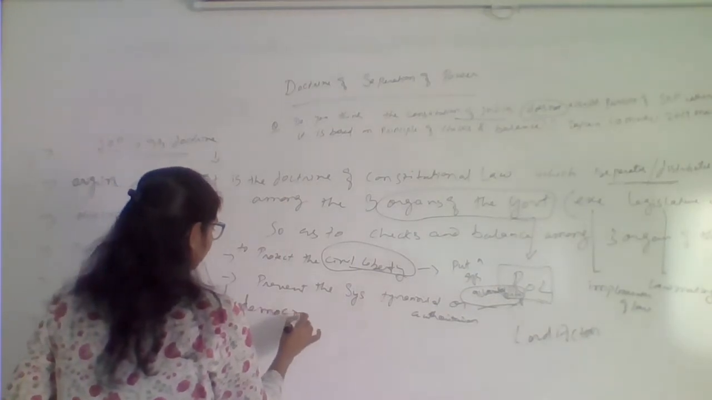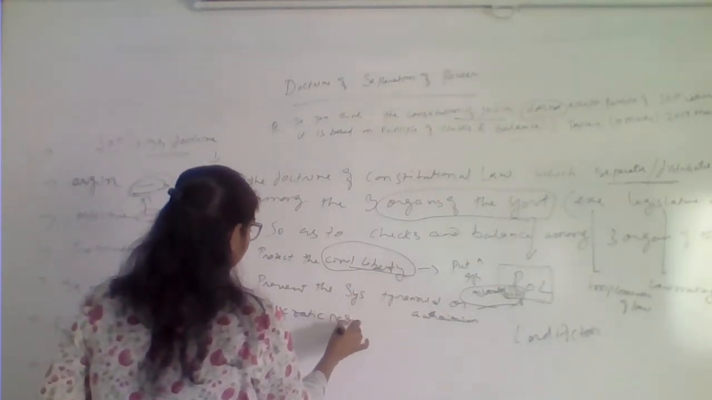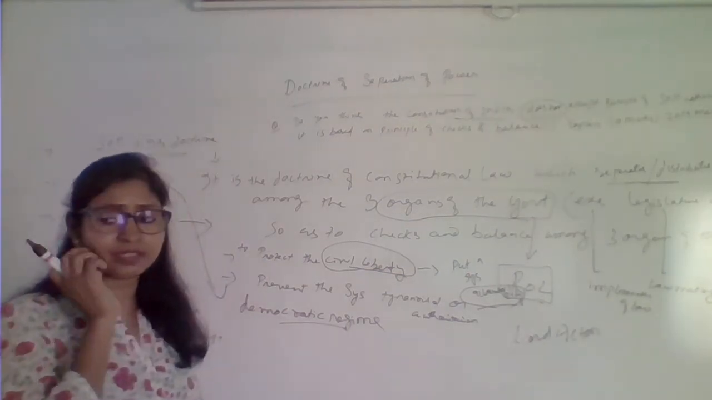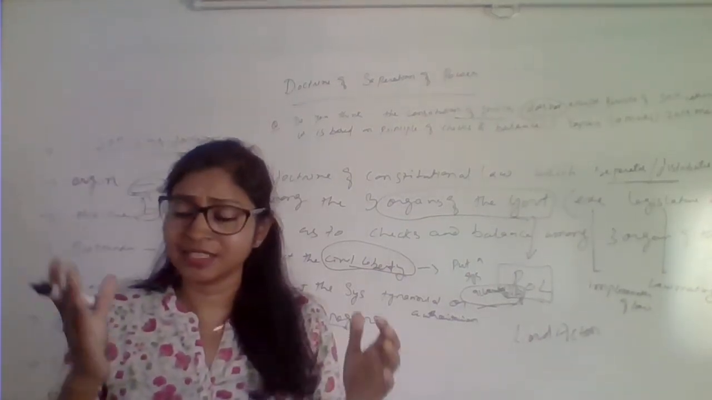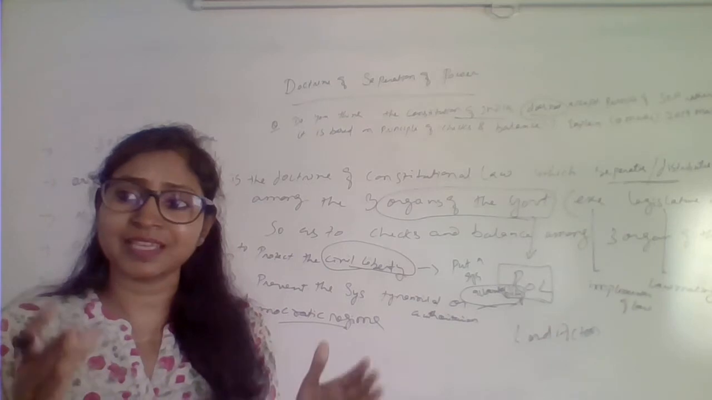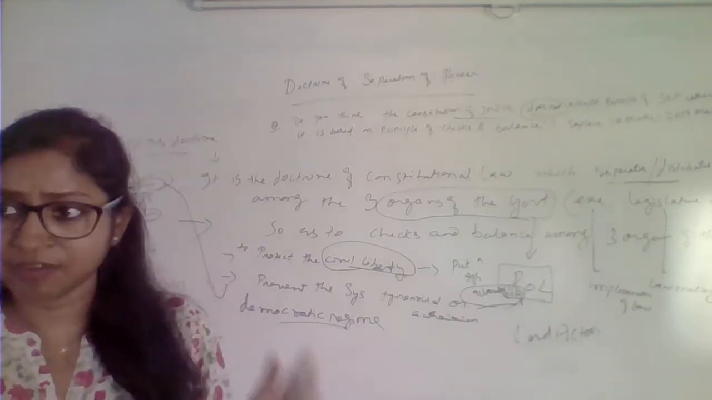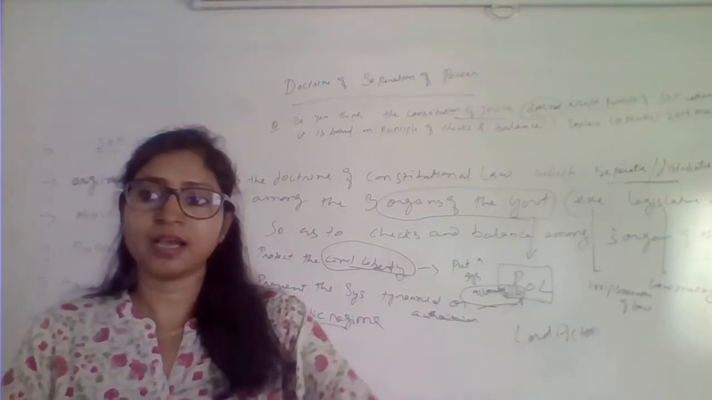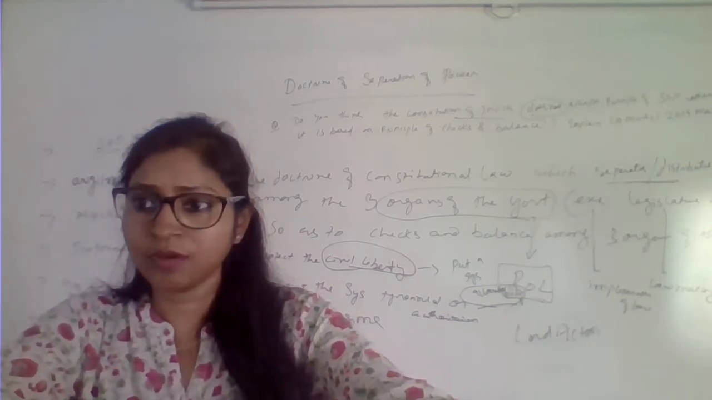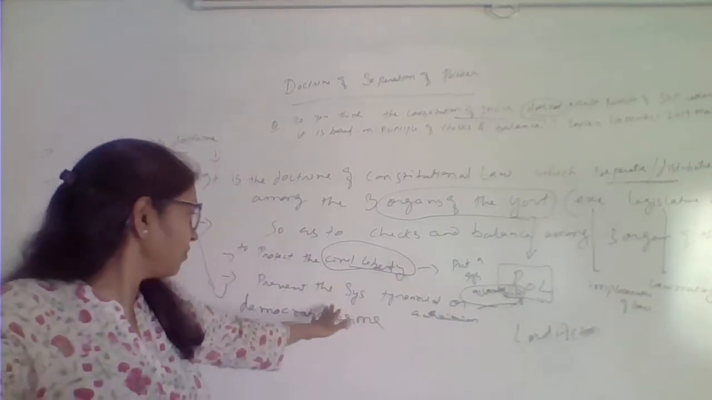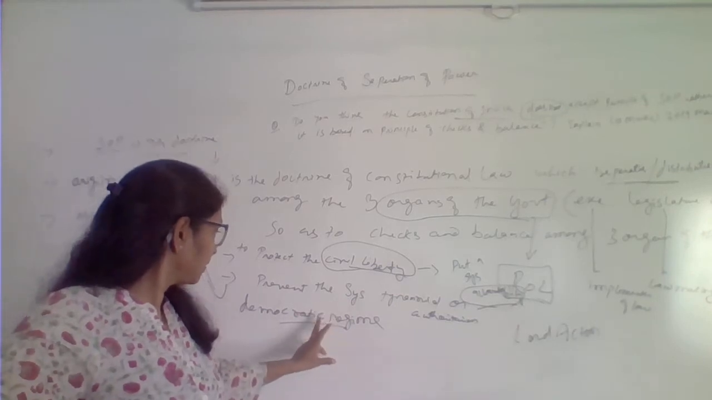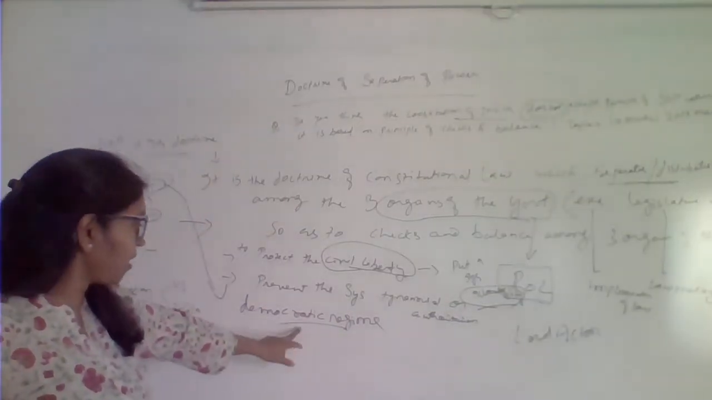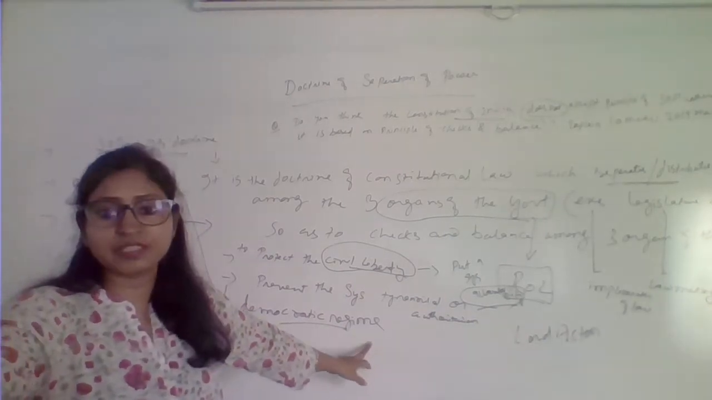Democratic regime. So where there is a system of accountability, where people can participate in the governance and they can hold their ruling class accountable. So separation of power, we can see the separation of power where there is a democratic regime.